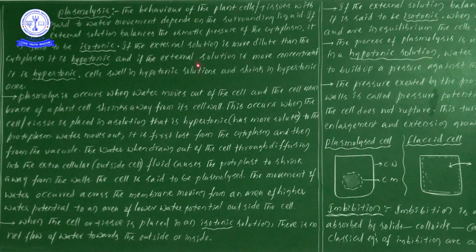Next one: if the external solution is more concentrated, then that external solution we will consider as hypertonic. Now, hypotonic and hypertonic, I will give you a small clue. Hypo means how many letters are there? 4.